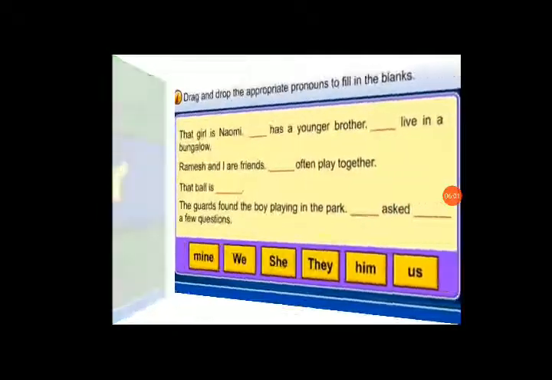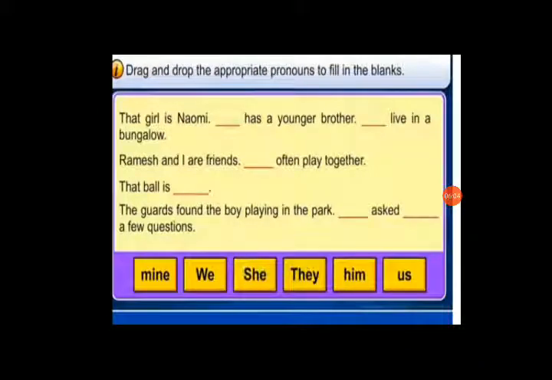So let's do the exercise related to this chapter. Fill in the blanks with the appropriate pronouns. The sentences are: That girl is Naomi, dash has a younger brother, dash live in a bungalow. Ramesh and I are friends, dash often play together. That ball is dash. The guards found the boy playing in the park, dash asked dash a few questions. What will be the correct pronouns for these sentences?